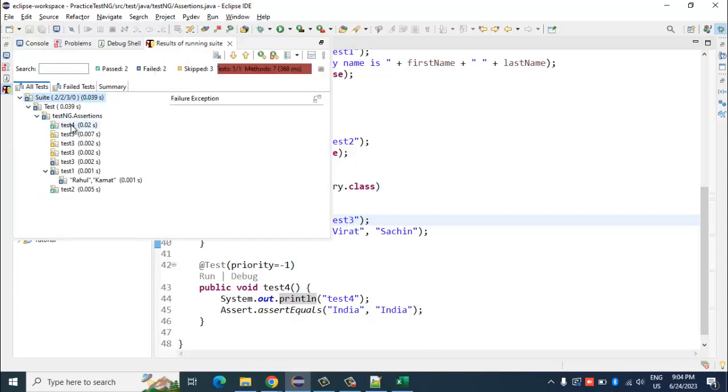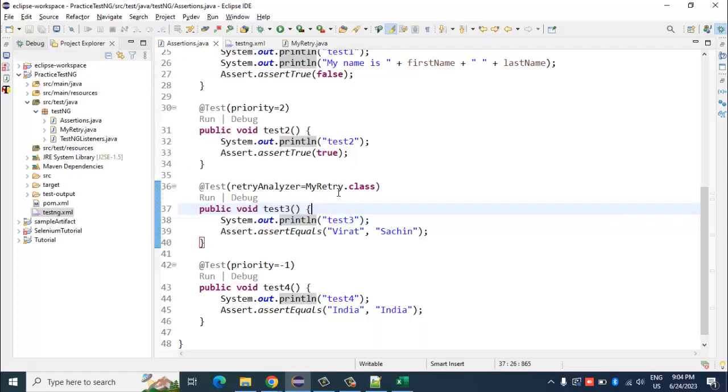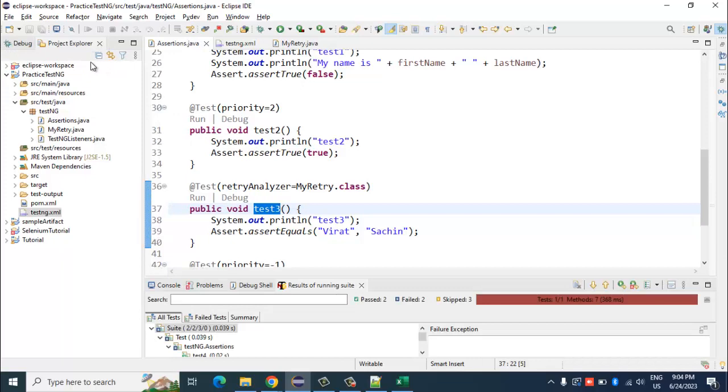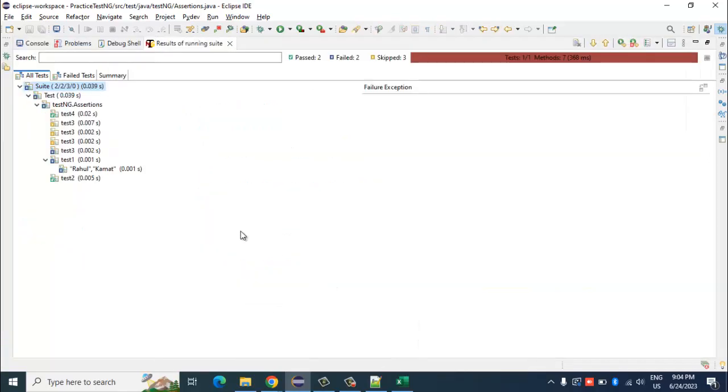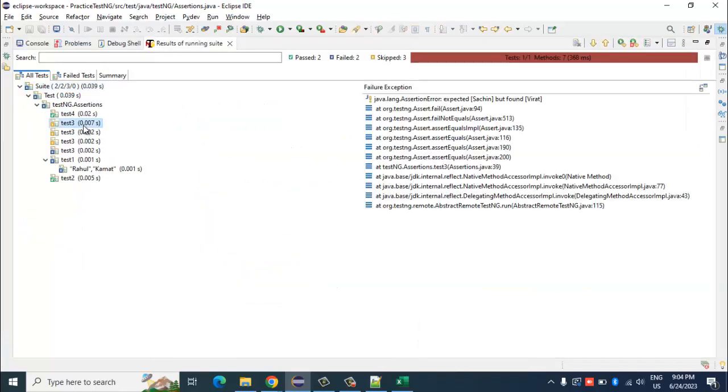If you see here, this is test3. In this TestNG result, test3 was executed once. It says assertion error, so it has skipped. This yellow tag indicates skip. So it has not marked it as failed immediately like it was doing earlier.